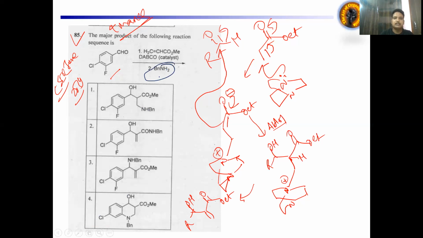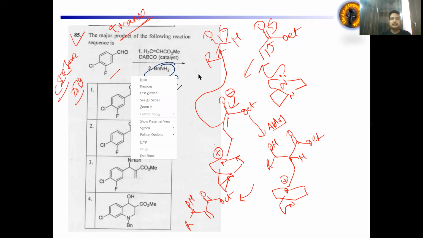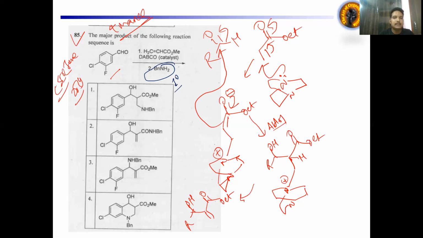Now see the second step. In the second step we are using a 1 degree amine. Why is this amine given here? Because CSIR always asks tricky questions. So they gave you DABCO, a tertiary amine, and that's why it can attack in the 1,4 manner. Most students thought that since this is a tertiary amine it attacks in the 1,4 manner, and this 1 degree amine also attacks in this manner, NH2 and so on. So according to this, what is your final product? You are getting product number 1.